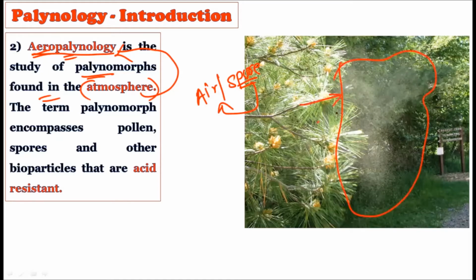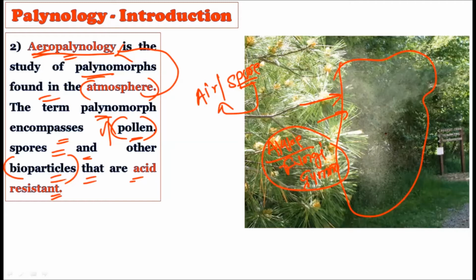Okay, this plant is shedding pollen grains, and these are spread throughout the atmosphere, right? So when we study the pollen grains found in the air, this is called aeropaleontology. The term palynomorph here emphasizes pollen, spores, and other bioparticles that are acid resistant. Not only pollen grains but also bioparticles belonging to algae, fungi, or gymnosperms are all within this palynomorph. When we say palynomorph, we are talking about every kind of bioparticle.